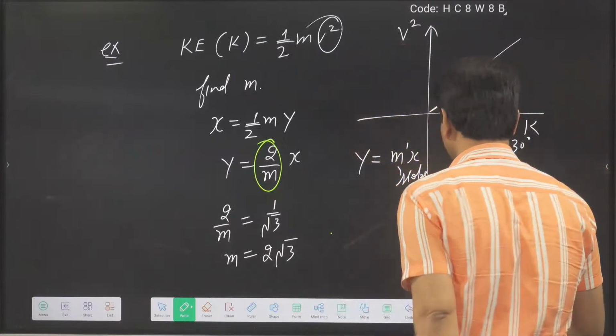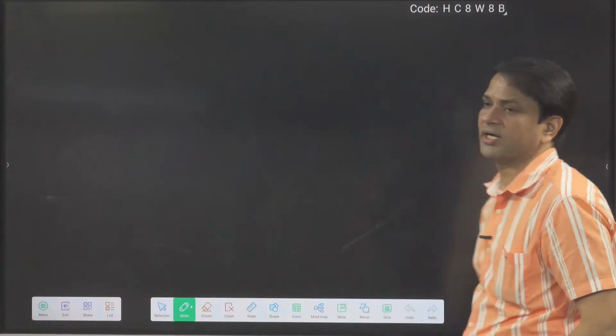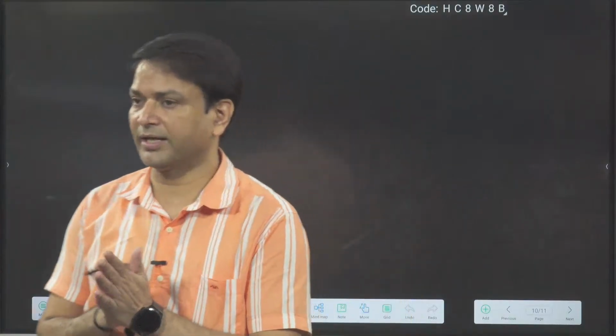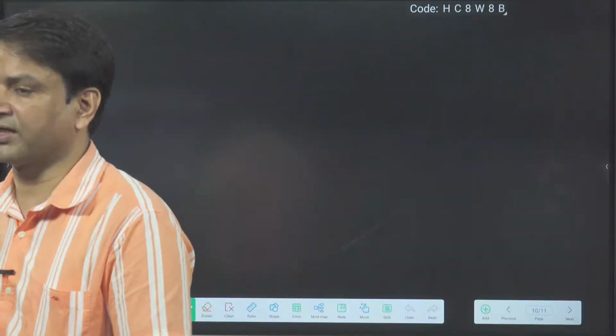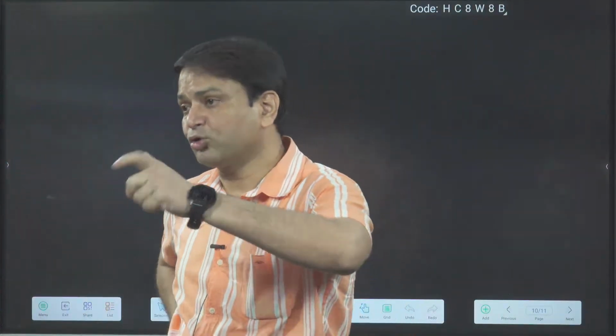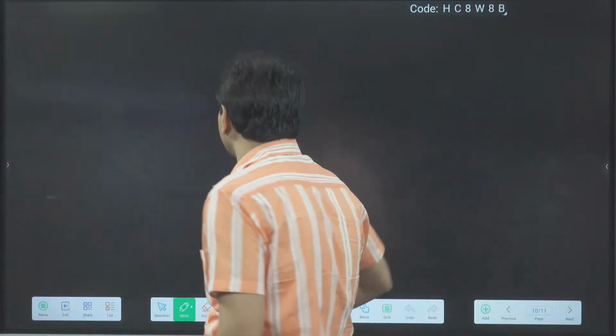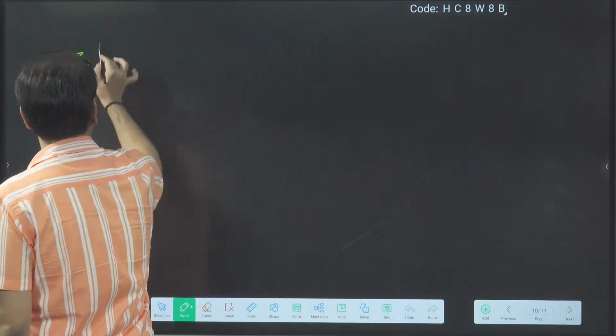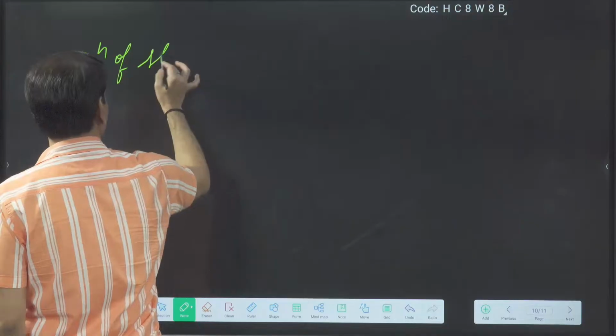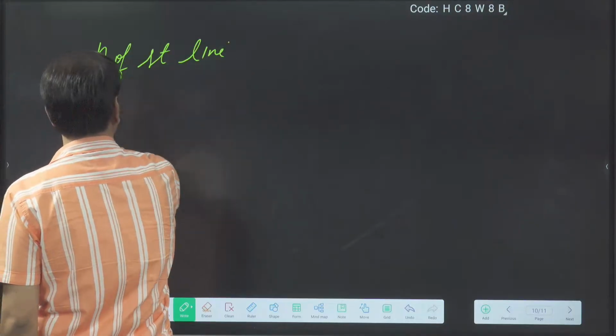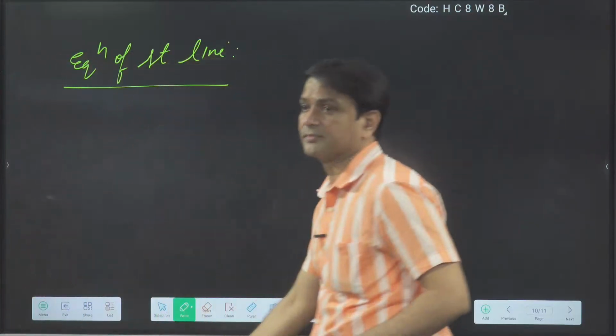Okay, so this is about the straight line, and how to write the equation of a straight line. Now listen.